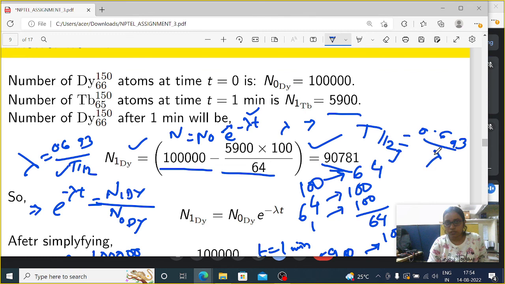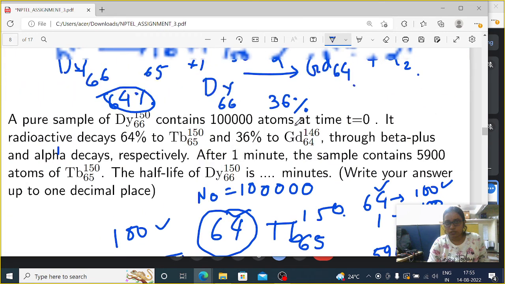So 64 percent means that if 100 is the parent nucleus, then 64 particles will be daughter nucleus after 1 minute, and the daughter nucleus will be Tb-65 150. This is the main trick of that question: 64% to Tb and 36% to Gd. Here we are not considering Gd anywhere, because in that question there is no mention of the value of Gd after 1 minute.